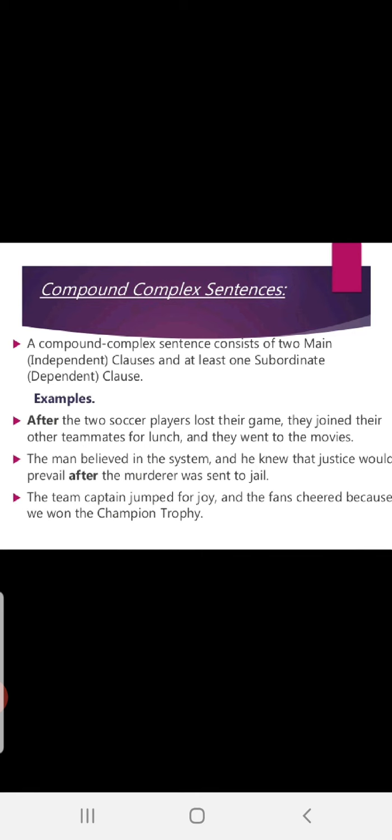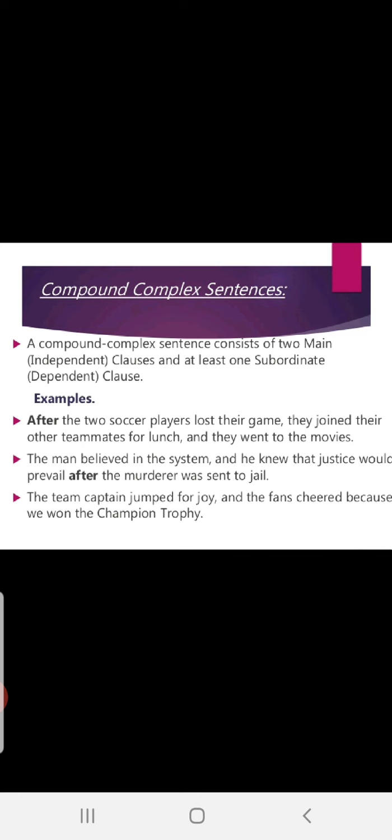We started with this. After the two soccer players lost their game. Here one clause is over. They joined their other teammates for lunch. Here another clause is over. And they went to the movies. See, three clauses came together with the help of conjunctions. The man believed in the system.